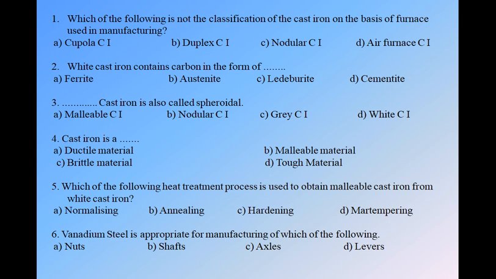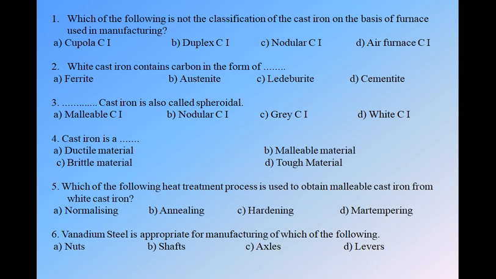To get the malleable cast iron, we heat the white cast iron up to some temperature, and after that we cool it at a slow rate. Cooling at a slow rate is nothing but an annealing process. So always remember, the malleable cast iron is obtained from white cast iron with the help of the annealing process. So option B is correct.